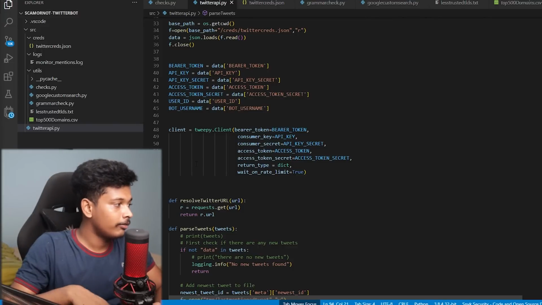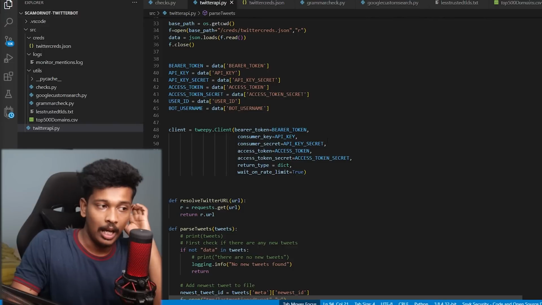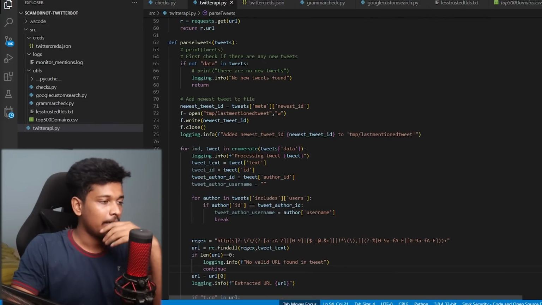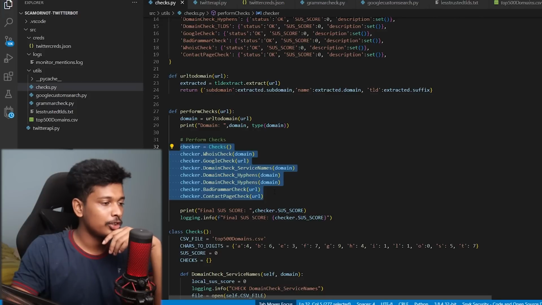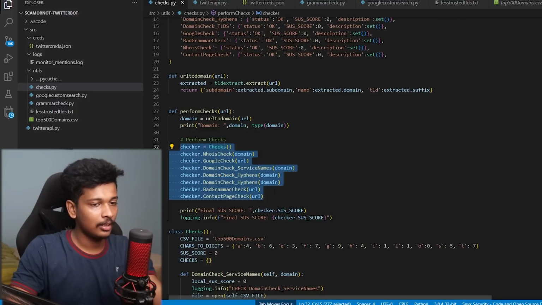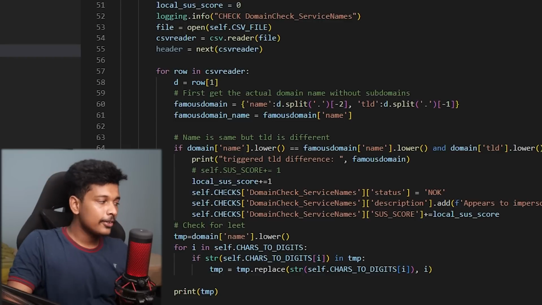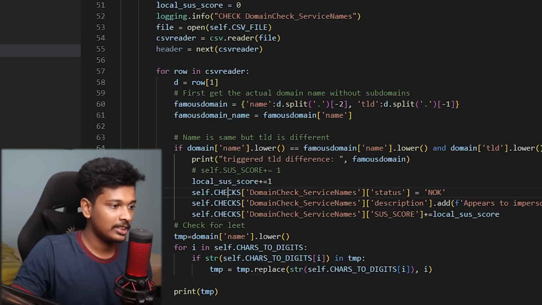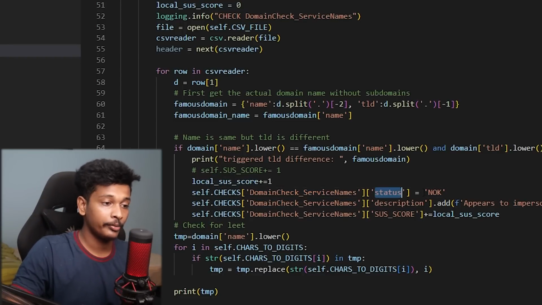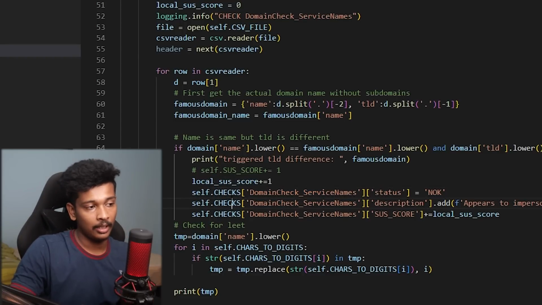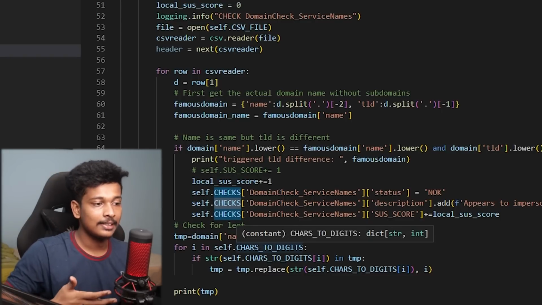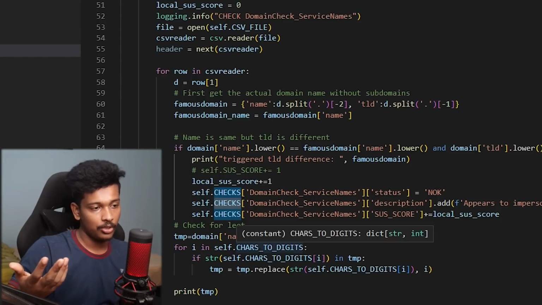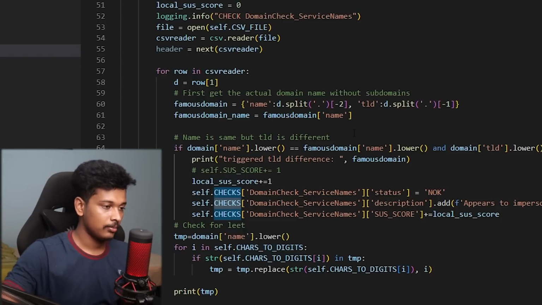All right, so I've made some progress. I've integrated with the Twitter API. I created the listener that will listen for the mentioned tweets for the bot. And then I've also written the functionality to perform these checks in a specific order. I'm also keeping a note of the checks that I performed and the results of those checks in a dictionary called checks, so that once all the checks are made, we can come to the decision and tweet out the decision.